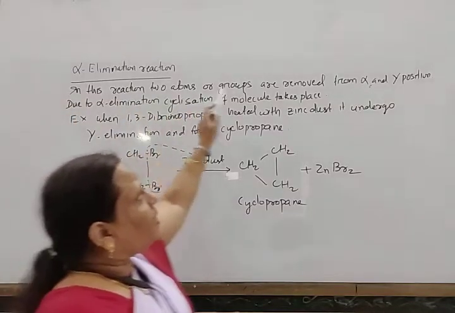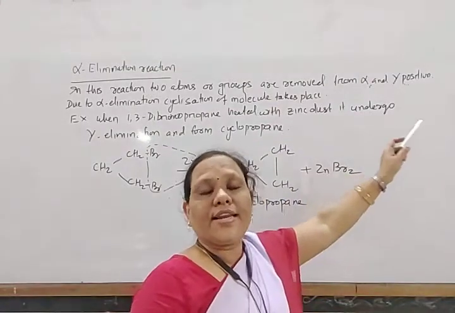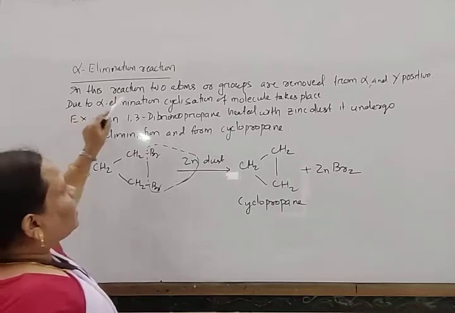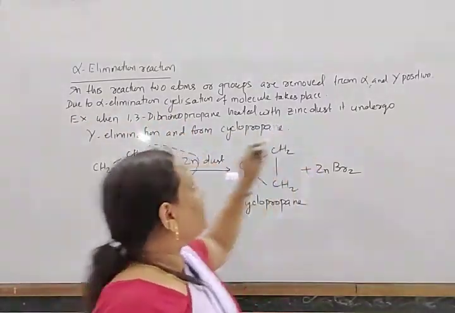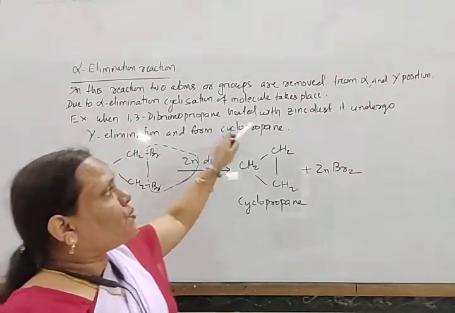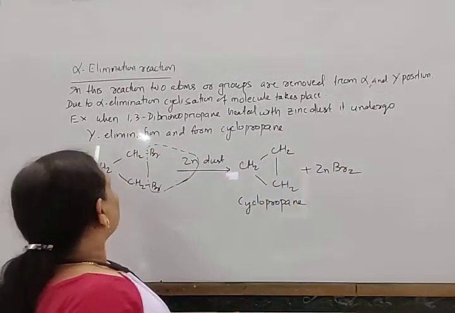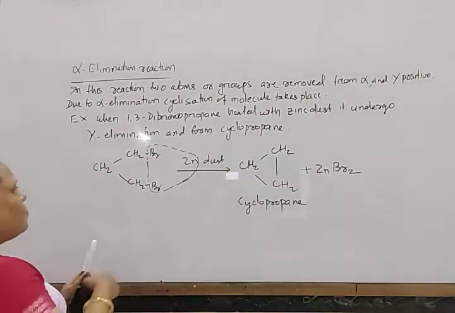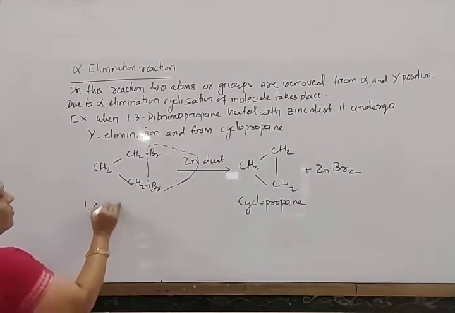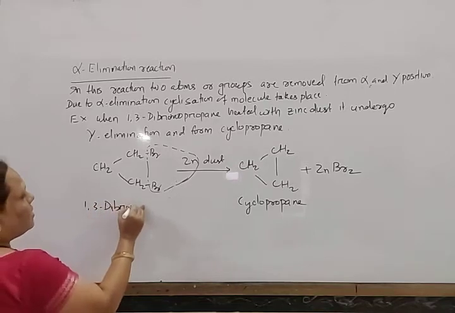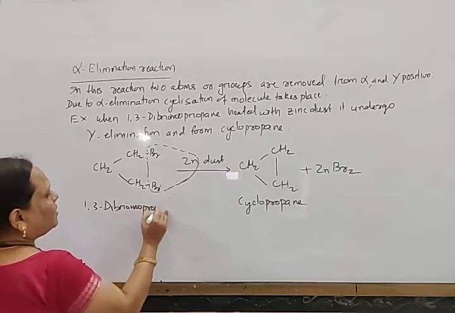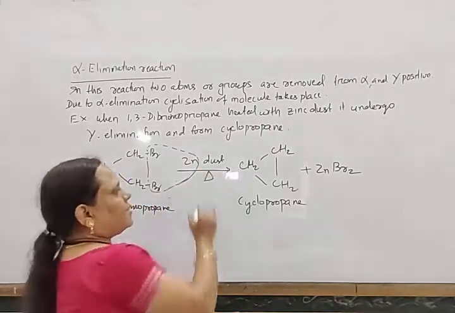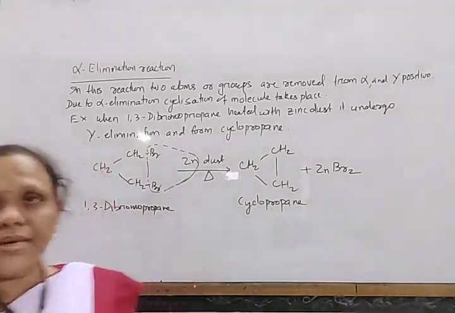In this type, two atoms or groups are removed from the alpha and gamma positions, or 1 and 3 positions. Due to gamma elimination, cyclization of molecules takes place. So when 1,3-dibromopropane is heated with zinc dust, it undergoes gamma elimination and forms cyclopropane. So this is 1,3-dibromopropane, zinc dust. When heated, it gives cyclopropane. Okay.